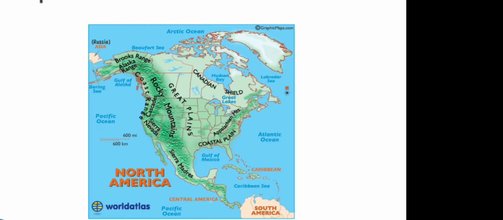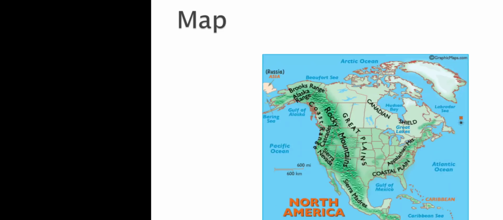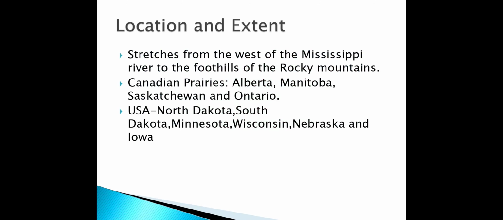Understood? So, we can say that grassland in North America is called the prairies, which is in the middle of the continent, and it stretches up to Canada in the north.